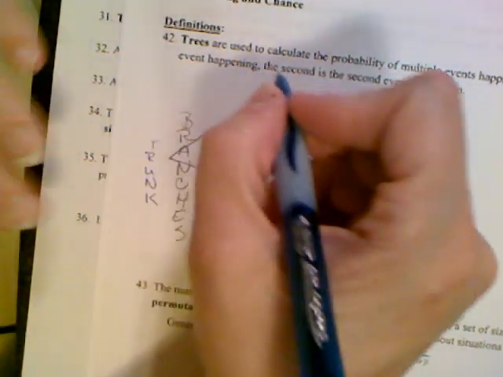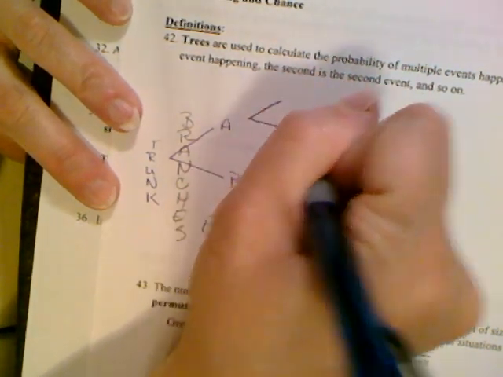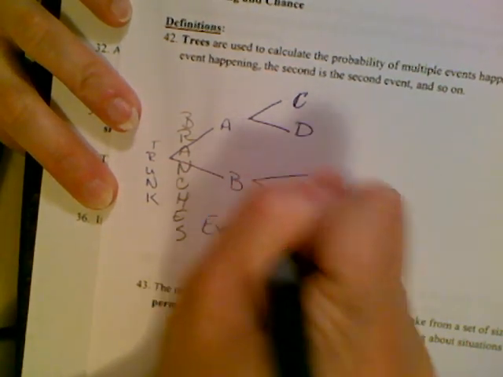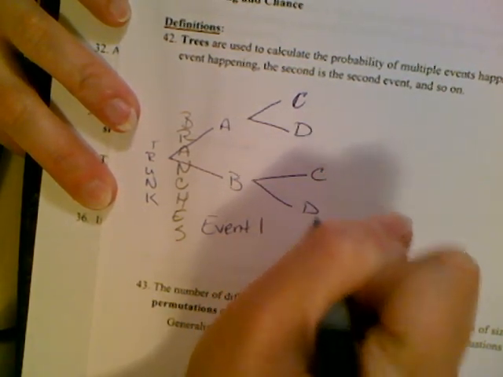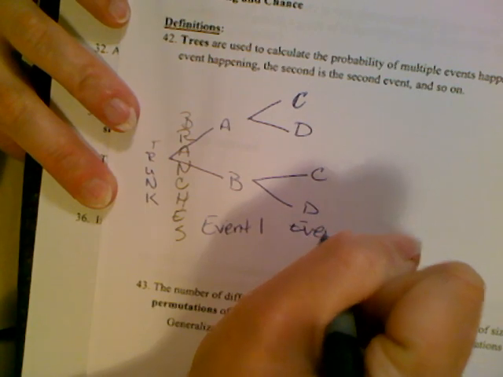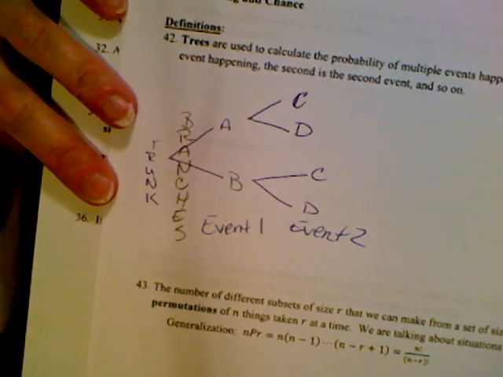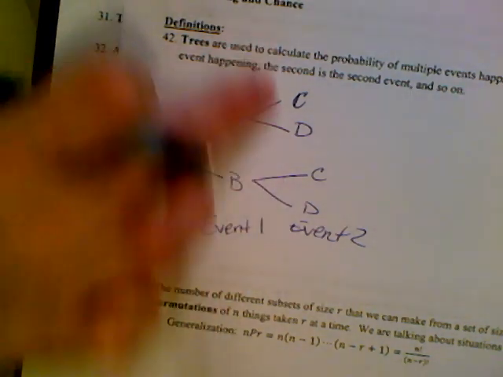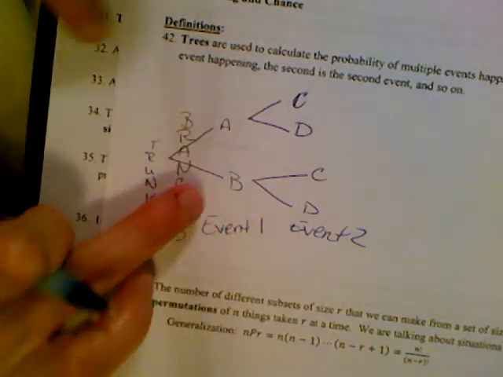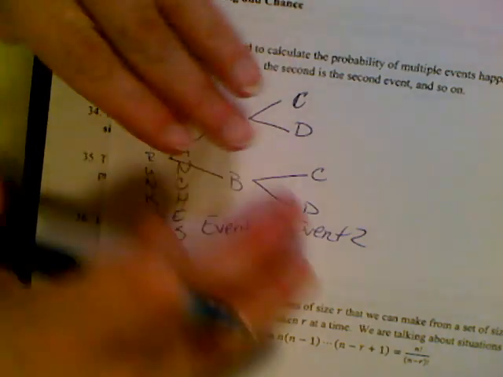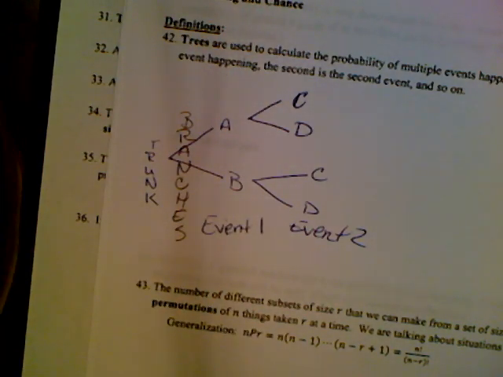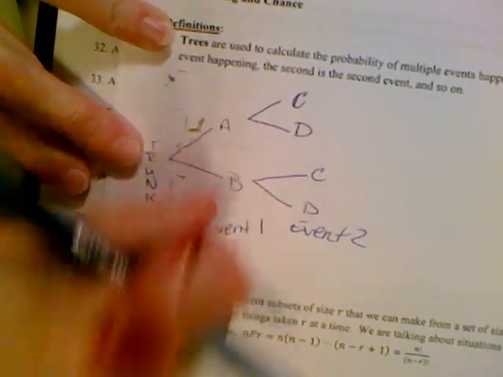Then I'm going to take event 2. I could get C or D, and this is event 2. And these are more branches. So I have branches here and then more branches off of those. Now I'm going to erase my branches because I want to write information here.